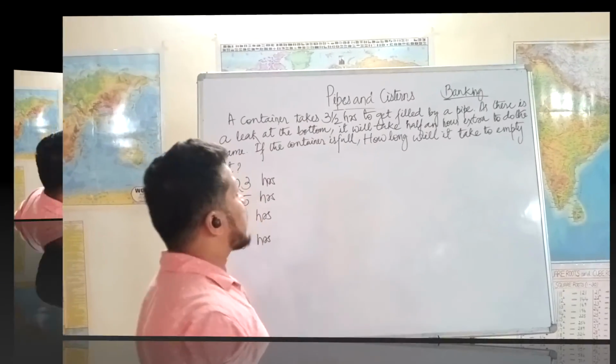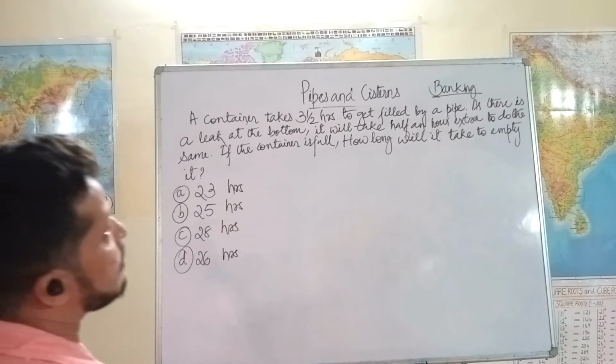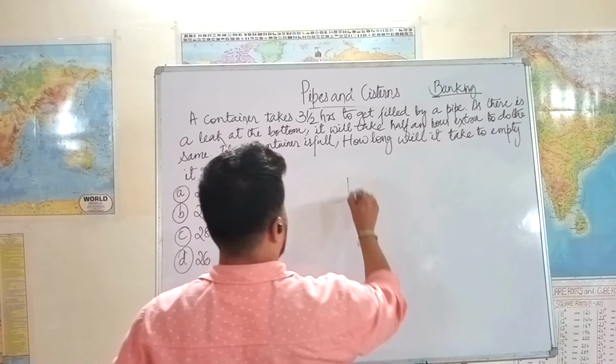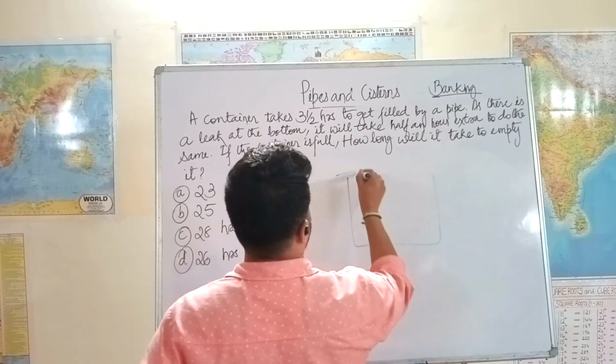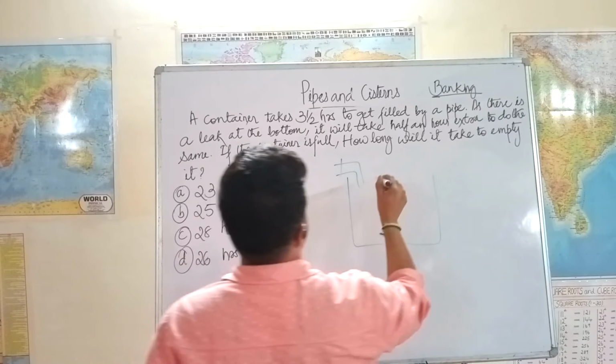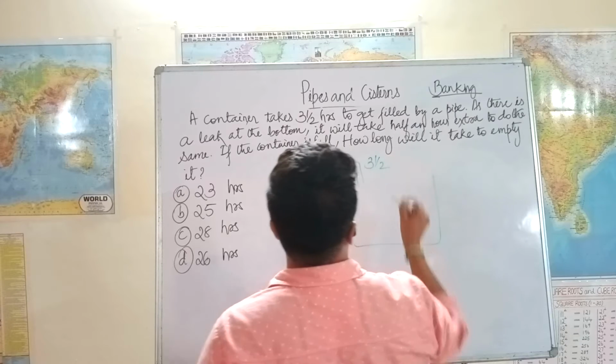Okay, we have another pipe question here. A container takes 3.5 hours to get filled by a pipe. So there is one pipe and one container, and it takes 3.5 hours to fill the container.